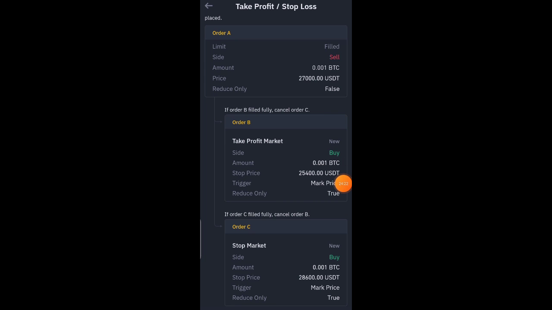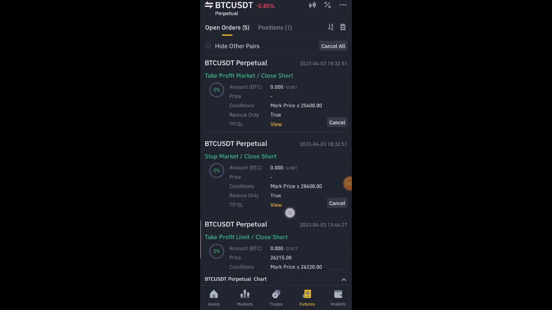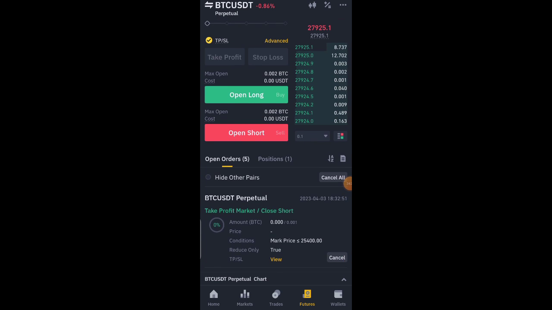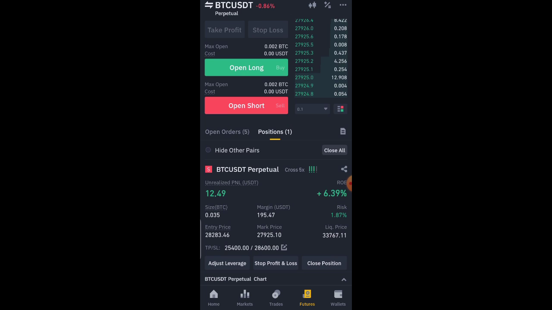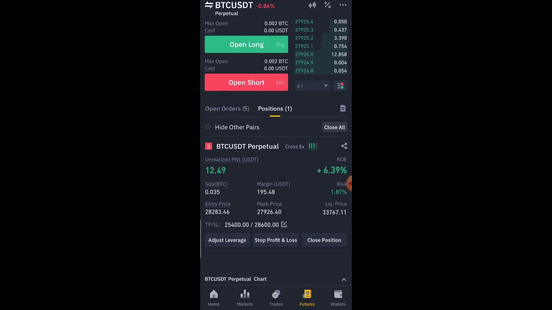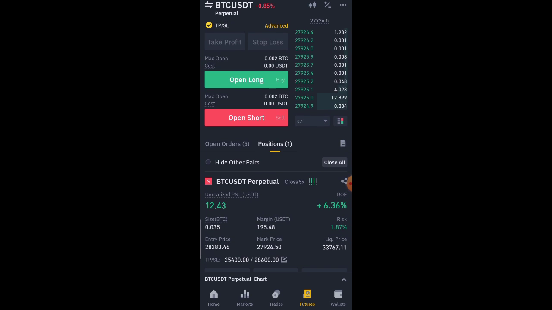All right, okay guys, so now the next thing, let me show you more. This is how it's going to look when you're already making profit here. Okay, you can see it here. Now the next thing I want to show you is, for example, you can say I'm already making profit here, and I'm actually going to 25,400. That is my final target for this profit.